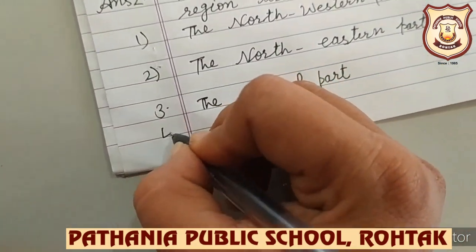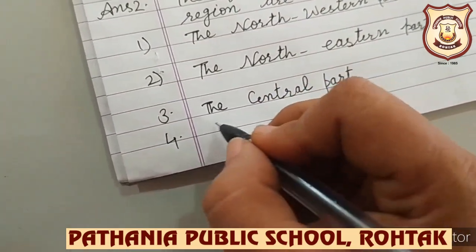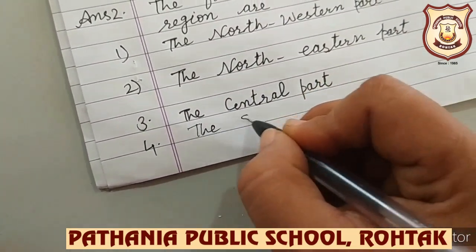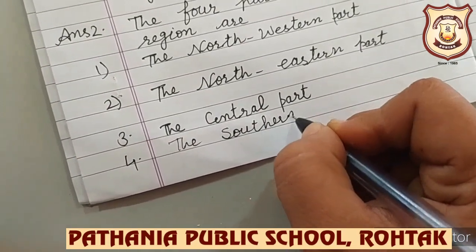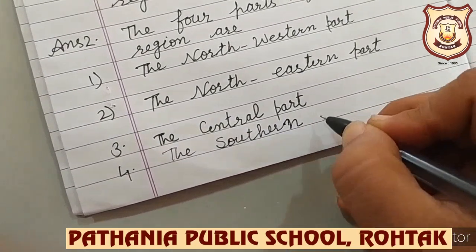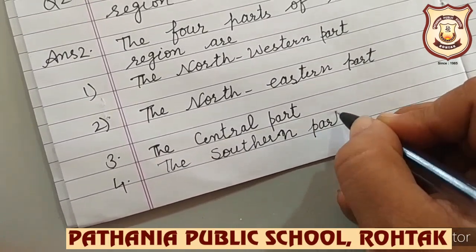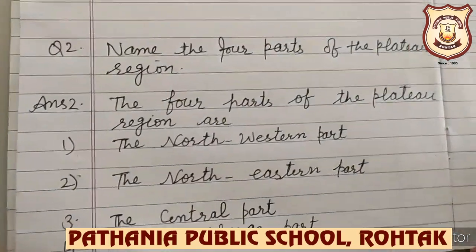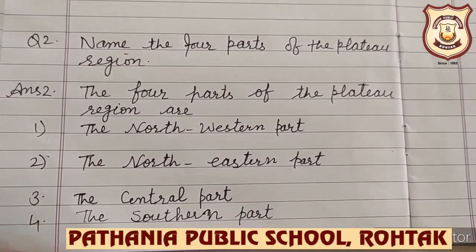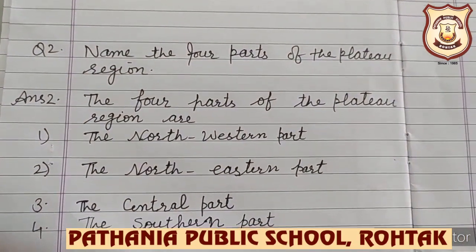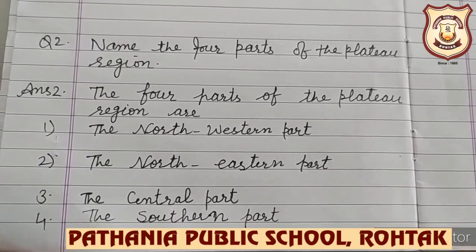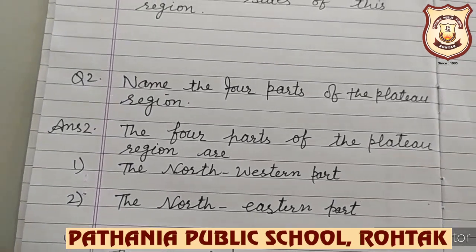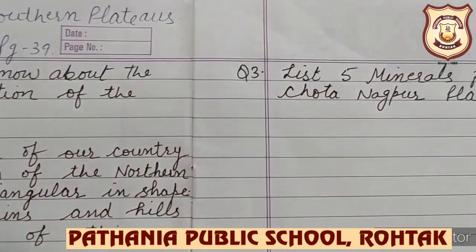Okay, and number 4, the southern part. So these are the 4 parts of the plateau region: the northwestern part, the northeastern part, the central part, the southern part.